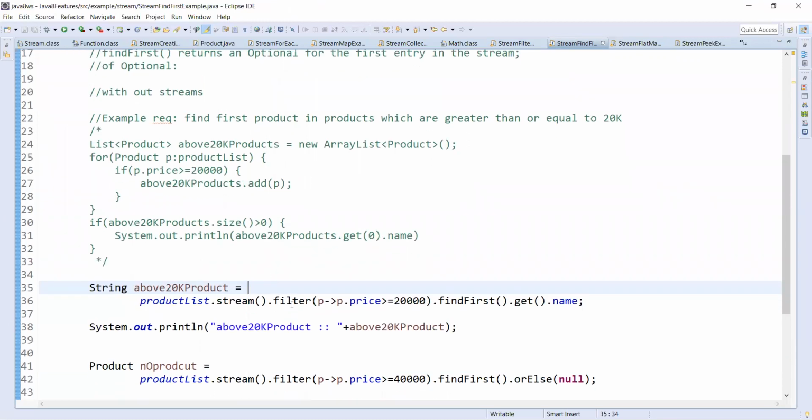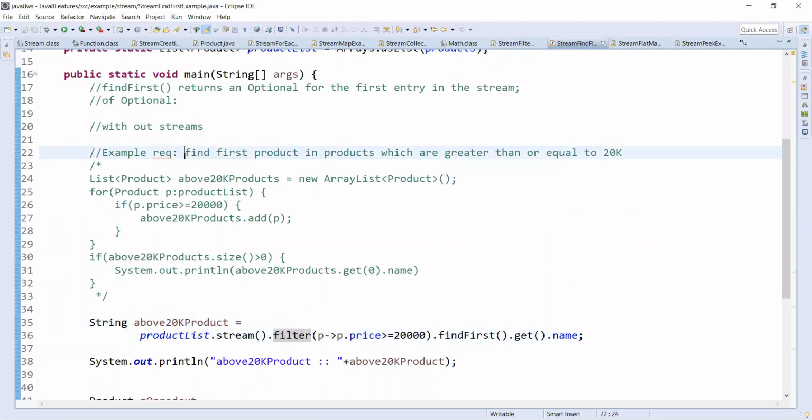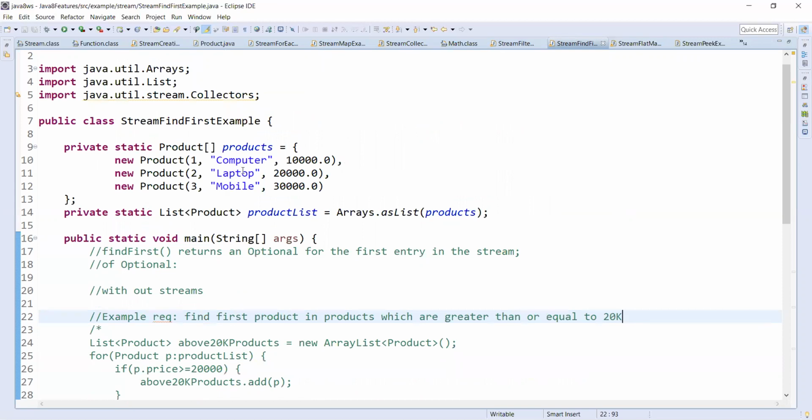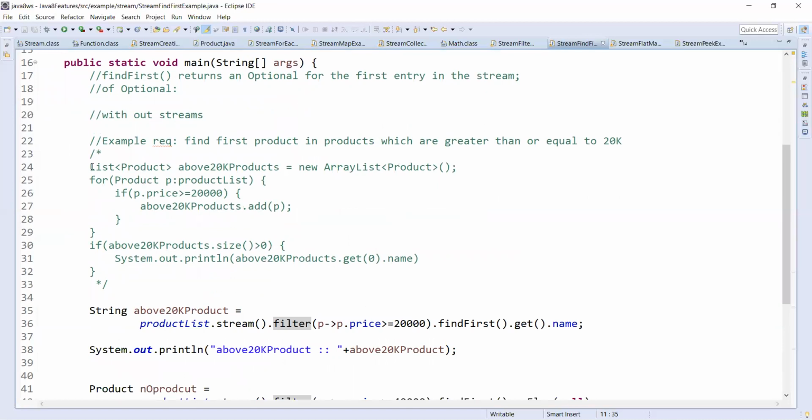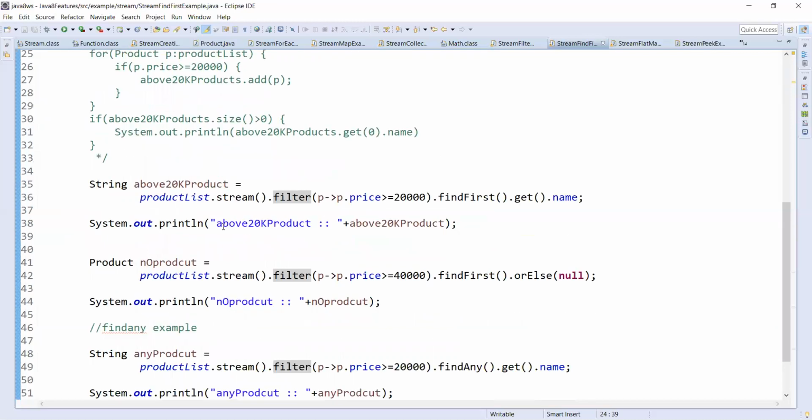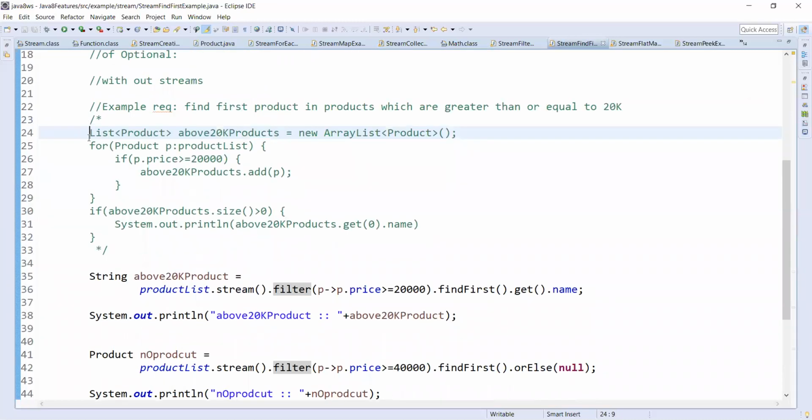For example, my requirement is to find the first product among the products which are greater than or equal to 20k. In our example, laptop and mobile are greater than 20k price, and the first element of them is laptop. So we need to get the laptop. How did we used to code this? We iterate the product list, get a new list, and get the first element, that is get(0) of the newly created list. So we can do all these steps in one statement.